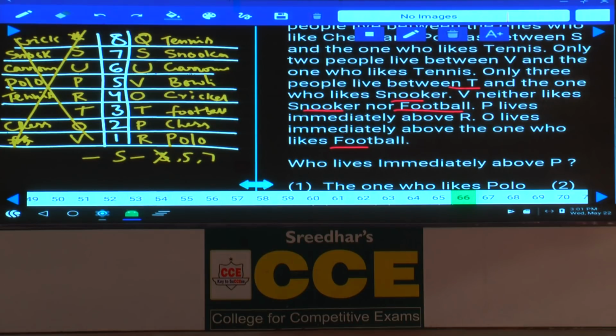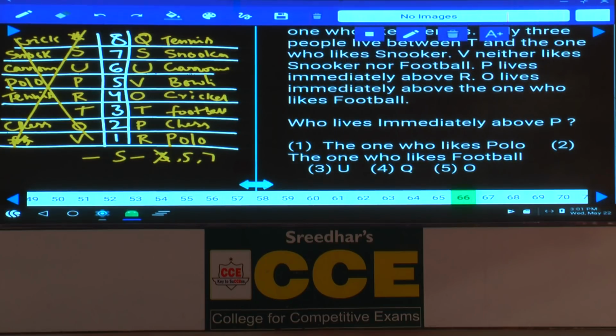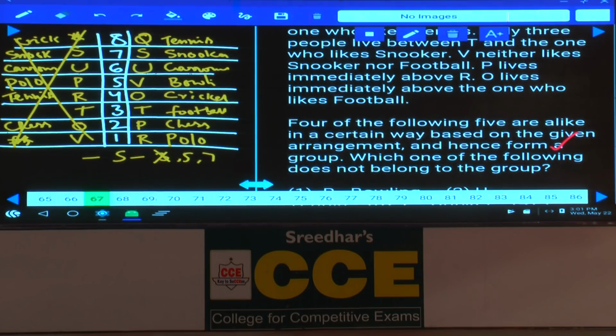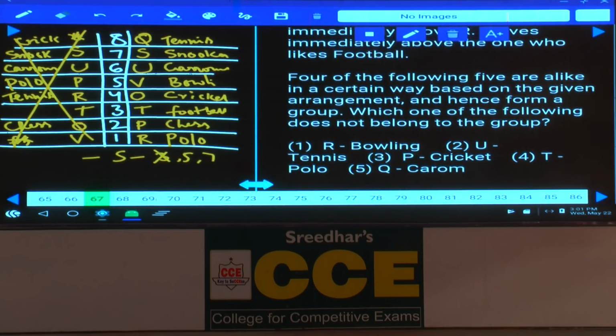Done? Now, this is about question number 66 to 70. Question number 66, who lives immediately above P? As T lives immediately above P, T is the one who likes football, that is choice 2. Then question number 67, 4 out of the following is nothing but an odd man out.